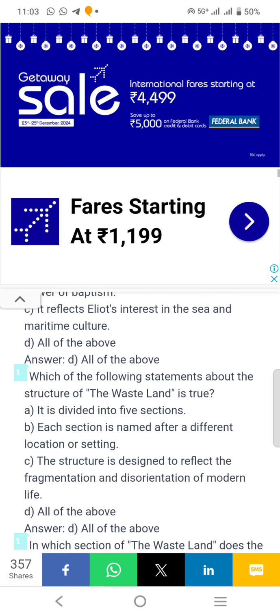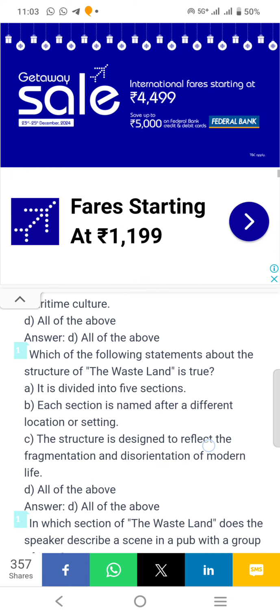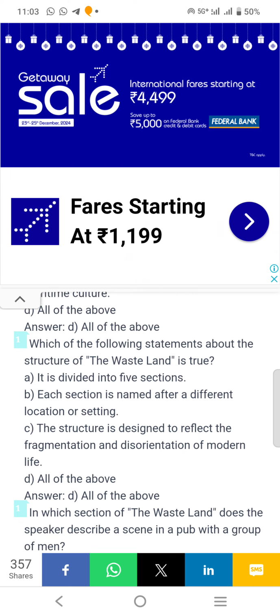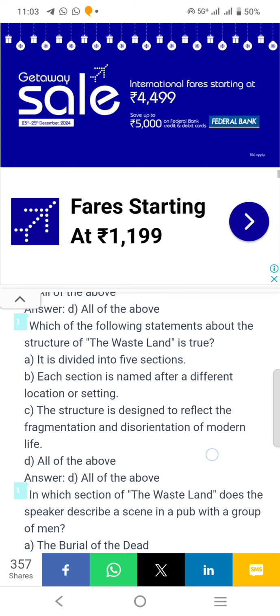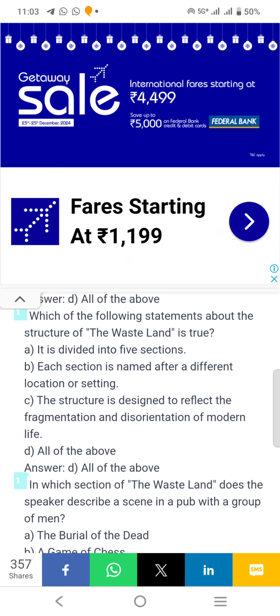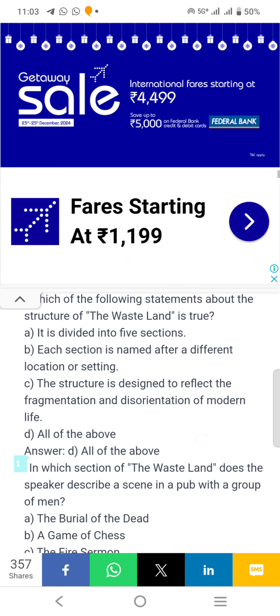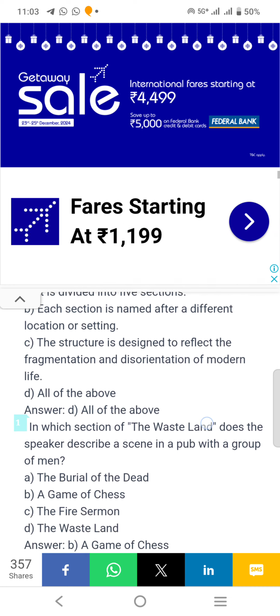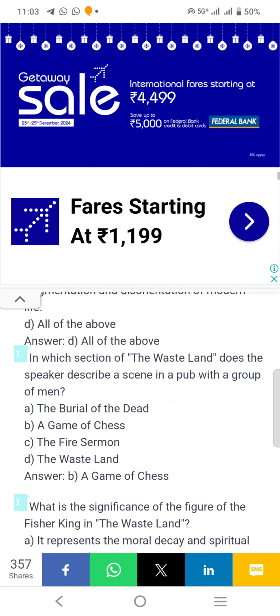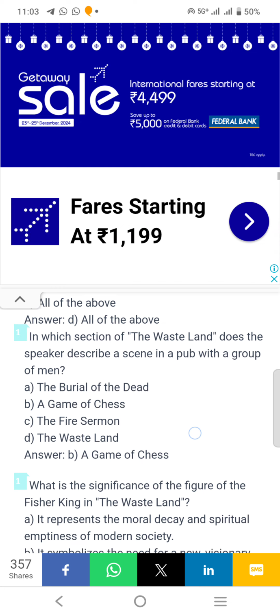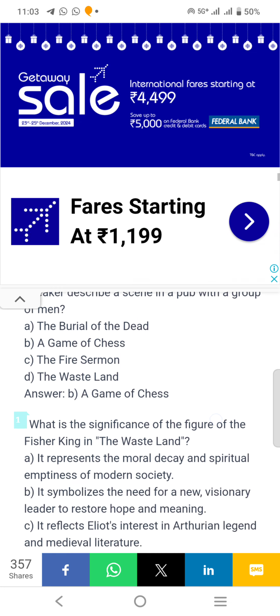Which of the following statements about the structure of The Wasteland is true? Answer D, all of the above. It is divided into five sections. Each section is named after a different theme. The structure is designed to reflect the fragmentation and disorientation of modern life. In which section of The Wasteland does the speaker describe a scene in a pub with a group of men? Answer B, a game of chess.